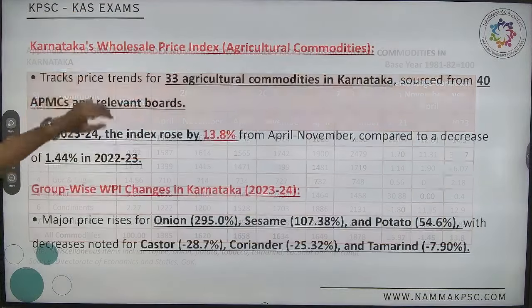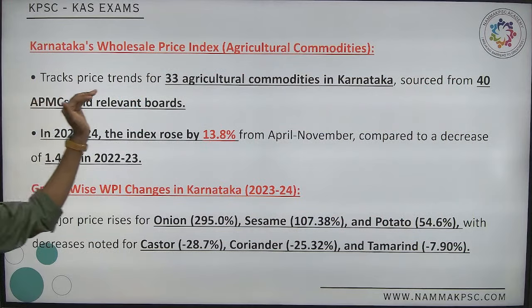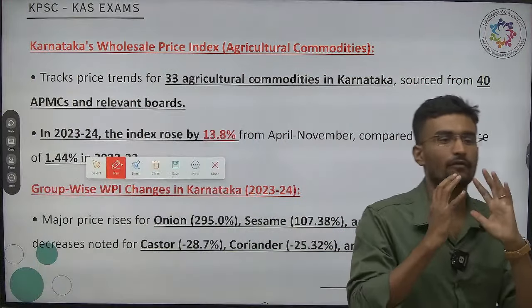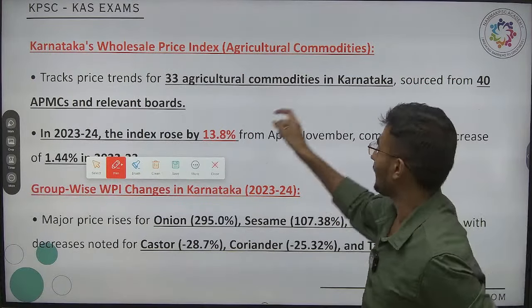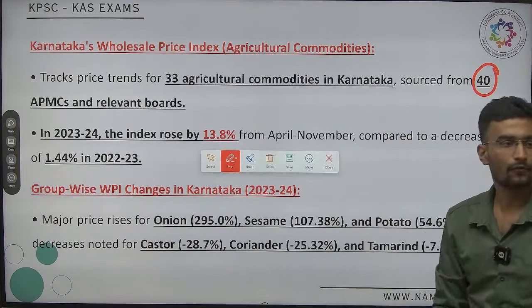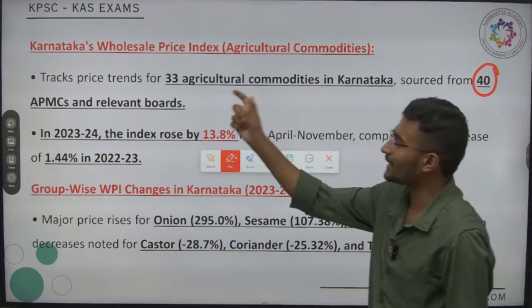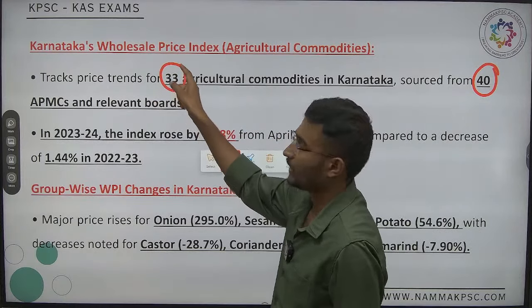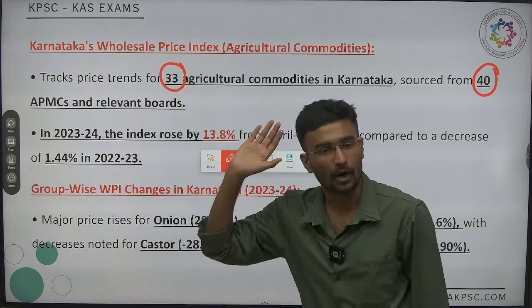To summarize all this content: first and foremost, we have analyzed how many APMCs? 40 APMCs. How many agricultural products are we analyzing? 33 agricultural products.